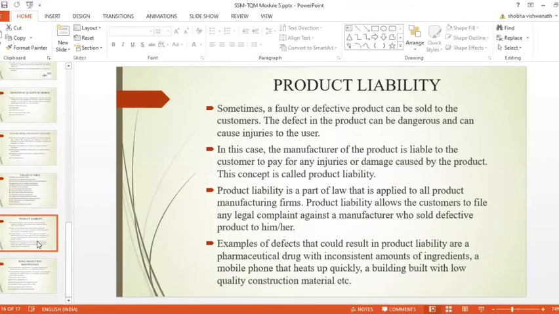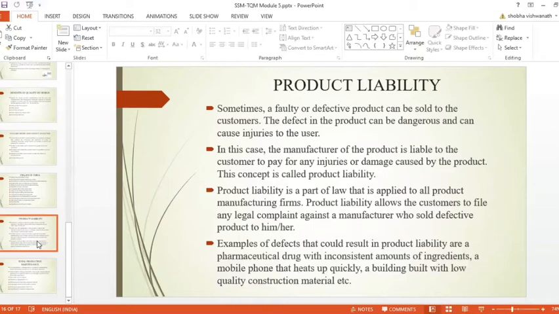Let me introduce another term, product liability. Sometimes a faulty or defective product can be sold to the customer. The defect in the product can be dangerous and can cause injuries to the user.